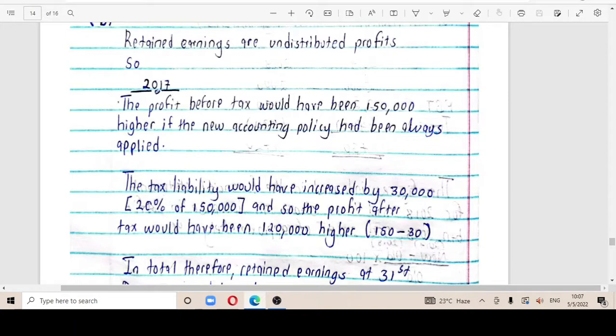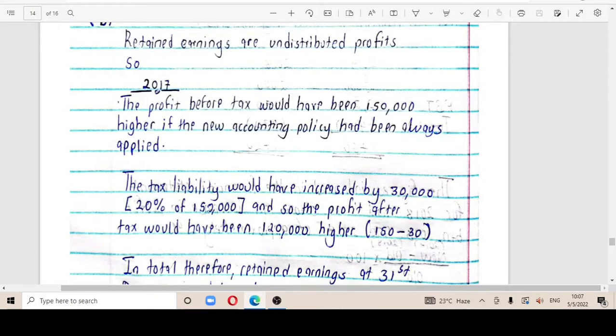Remember, they were to subject a tax of 20% of the profit before tax. So this 150,000, which was embedded within that original figure, is what we get the 20% of, resulting to this amount.